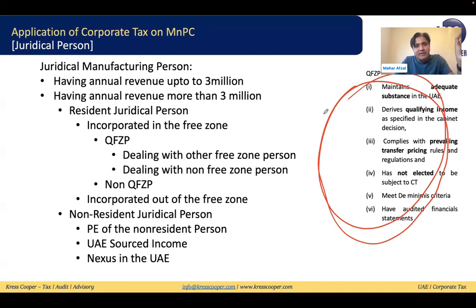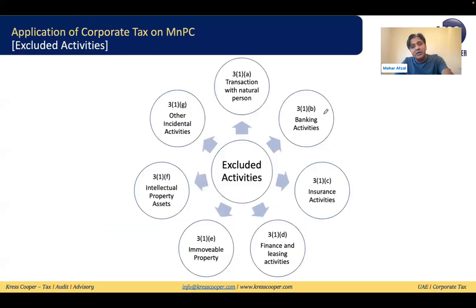Now their taxability is different. The law says if these qualifying free zone manufacturing and processing companies are making any transaction with another free zone person, then it will be considered qualifying income. It will be subject to tax at 0%, except where these activities are excluded activities. These are the 6 excluded activities.